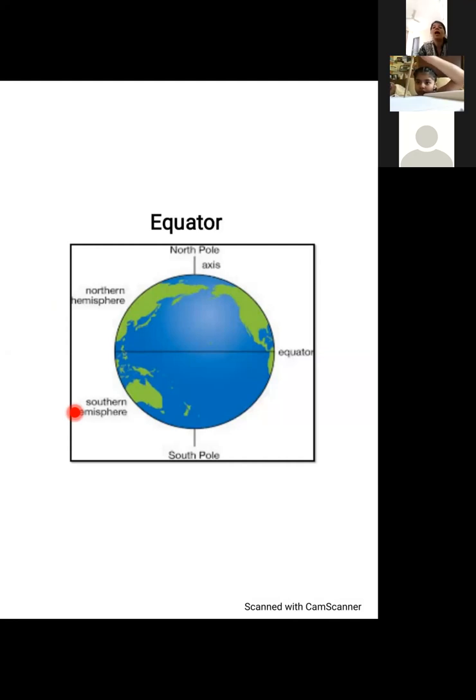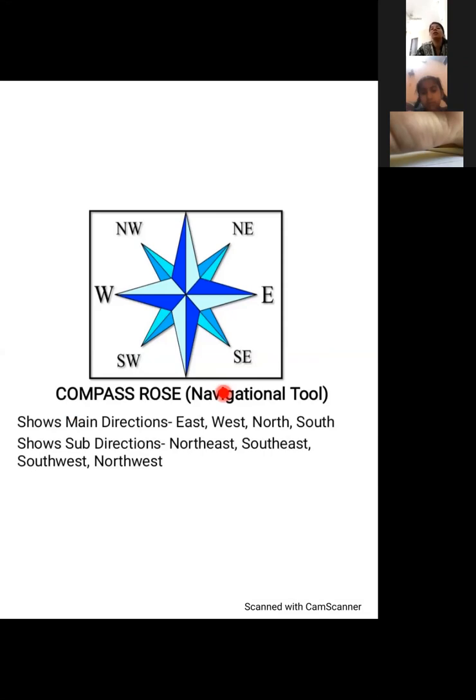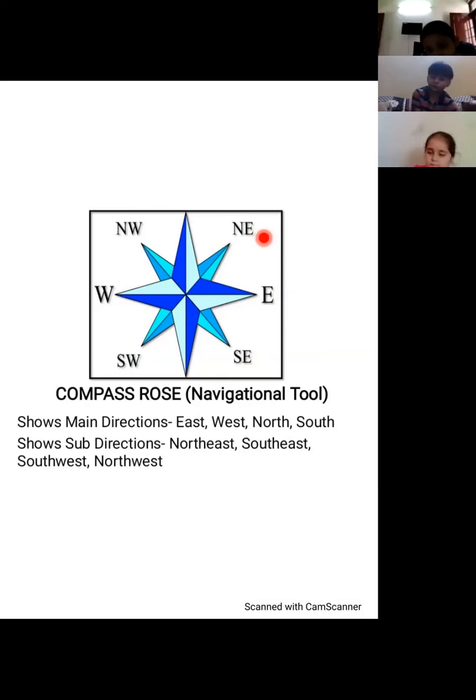Children, so moving to the last is that of a compass rose. Again, most of you, rather all of you would be knowing, and this would be very clear to you, children. The direction, the spotlight, okay, north cardinal direction, south cardinal direction, west, east. These are the four cardinal or the main directions. Then we have the intermediate or the sub-direction. Northeast, southeast, southwest, and northwest. Very nice, children. Good.